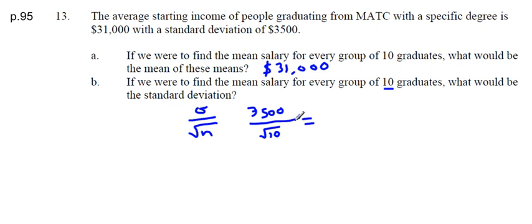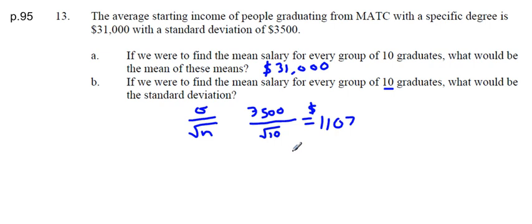Let's see what that comes out to be. So I'll calculate here, 3,500 divided by the square root of 10 gives me an answer of around 1,100, depending on how you round here, about $1,107.